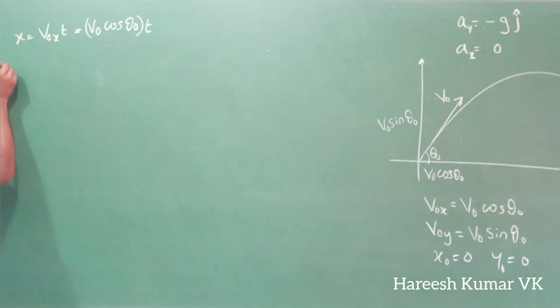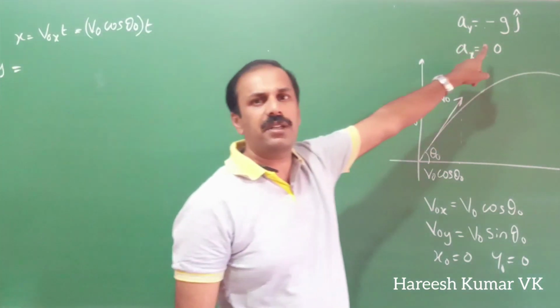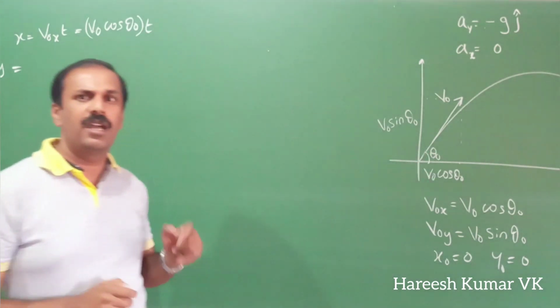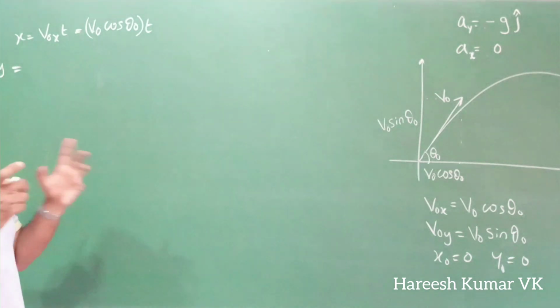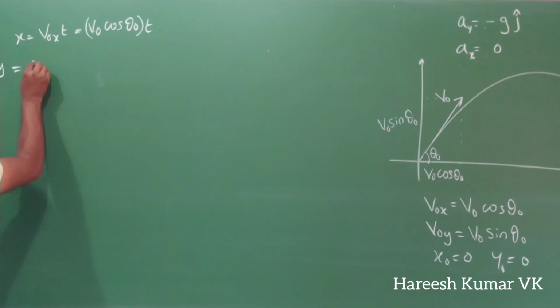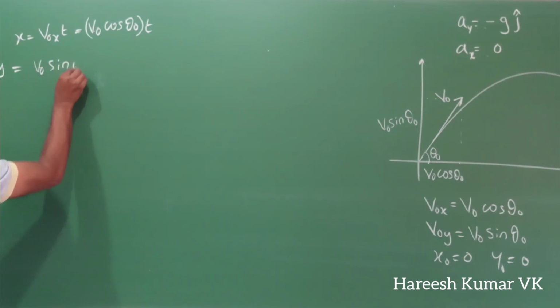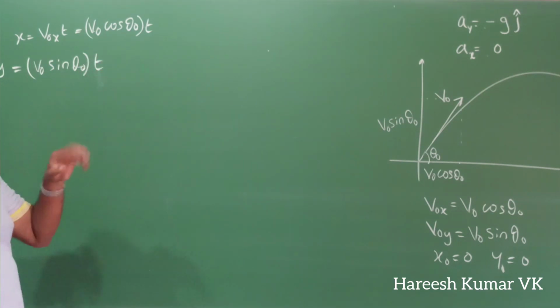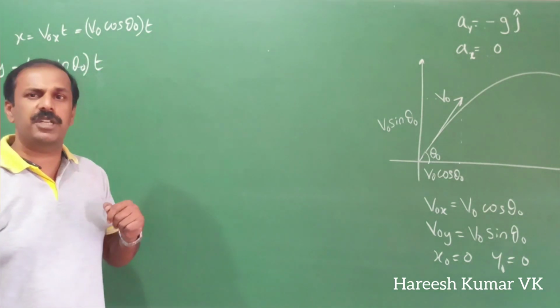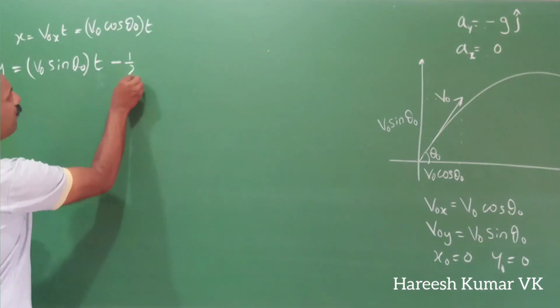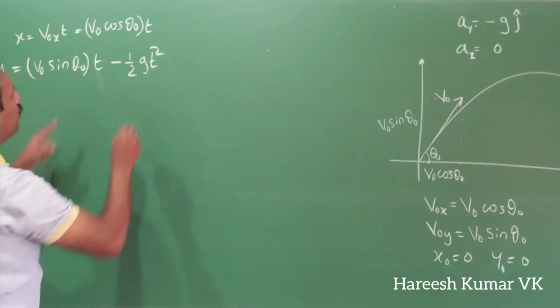Similarly, along y-axis, there is a small difference because in y-axis we have acceleration. So we have to write the full equation s is equal to ut plus half at square. What is u? Initial velocity along y-axis, that is v0 sin theta 0. ut will come, so it is t I am writing here. Plus half at square is there. a is the acceleration. Here acceleration is minus g. So it will be minus half g t square. You should not forget all these things.